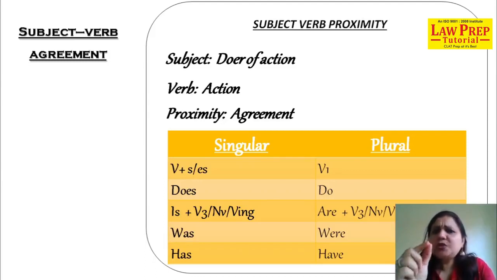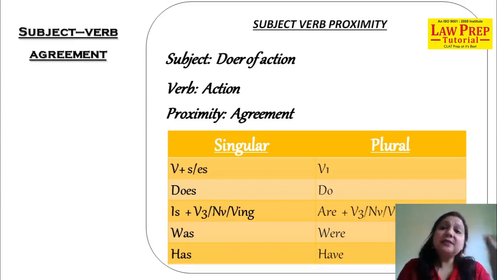The minute, meticulous efforts you have to take while doing this will all be discussed. Is combined with 3 helping verbs: either with verb third form in the passive voice, with verb ing in a continuous tense, a progressive tense, and besides that, no verb when it is a simple indefinite present tense. Then we have the usage of was in the same usage and has. So these are singular verbs.